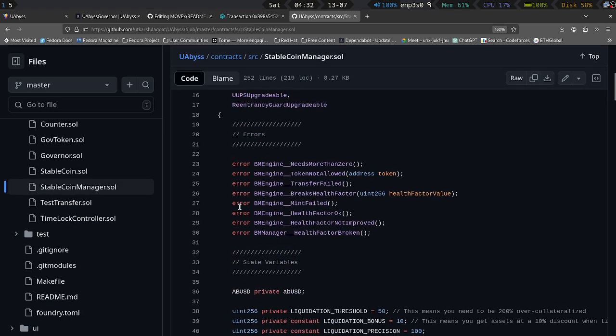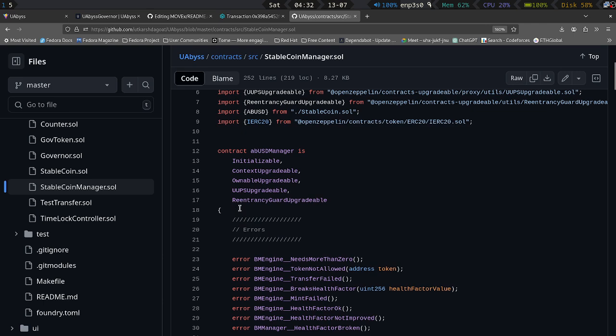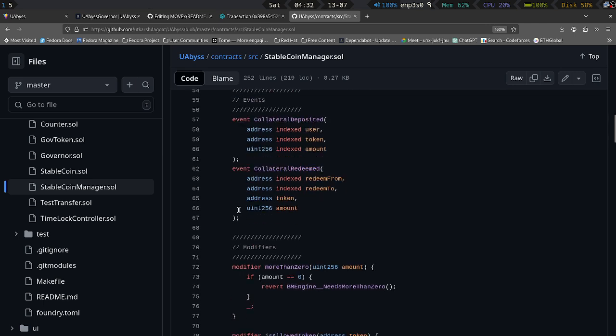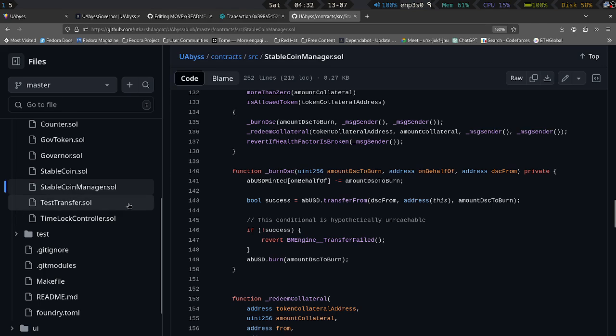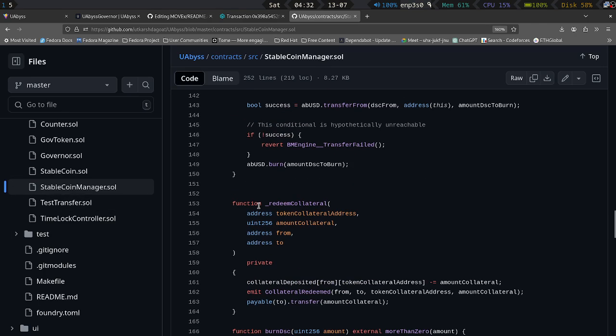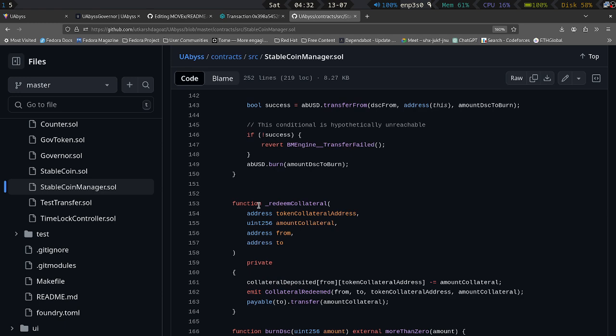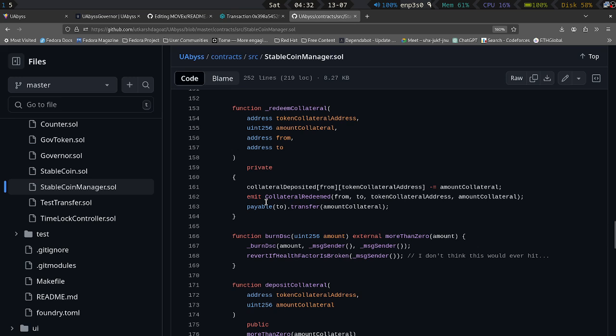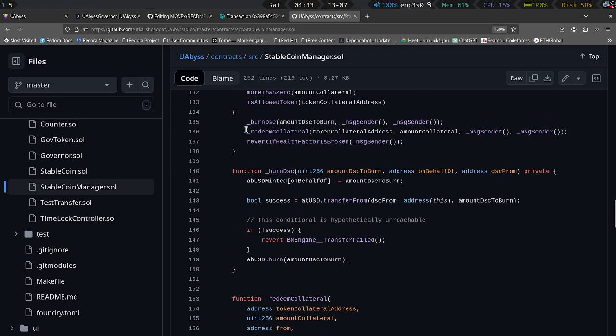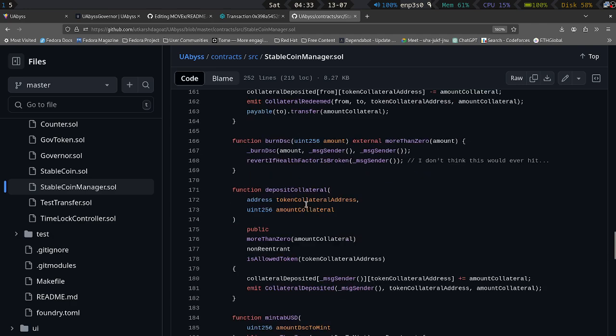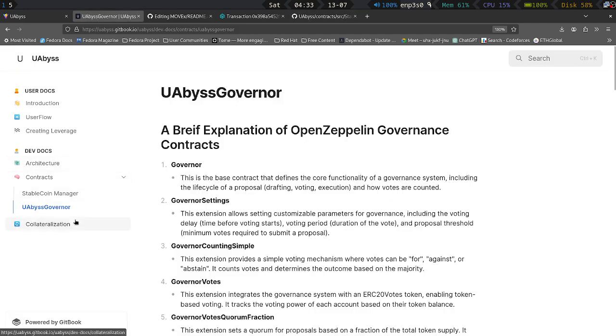Stablecoin manager, as you can see, is a UUPS proxy. It is upgradable, initializable, with collateral deposit events, everything. And there are two things I want to show you. The health factor. The health factor is calculated for every user to ensure that every user maintains the collateralization ratio. How is it calculated? It is calculated by maintaining that liquidation ratio, and also the dynamic collateralization, which I will now explain to you guys.